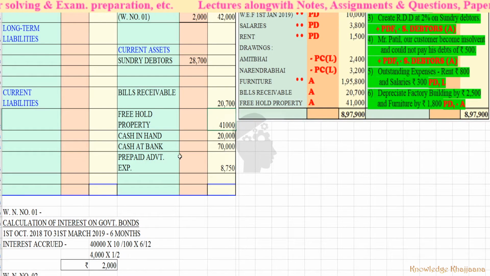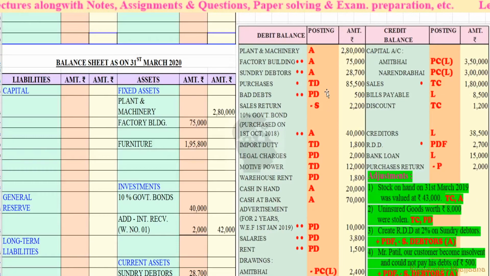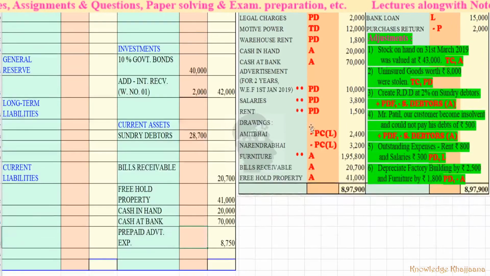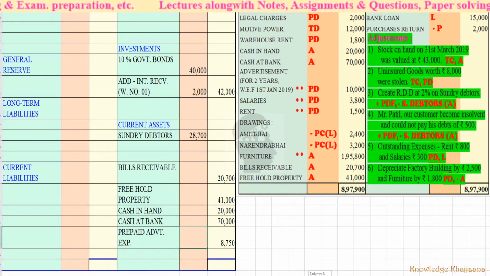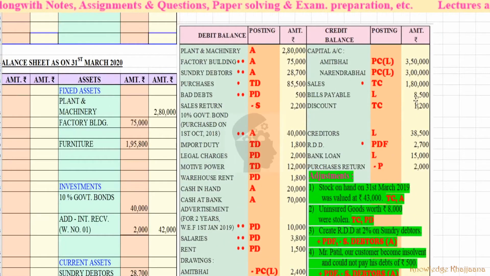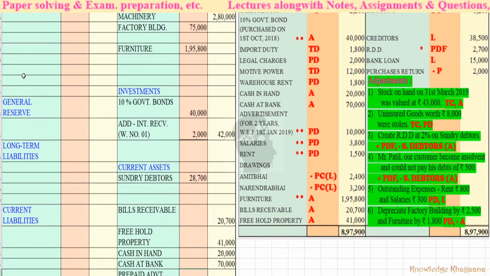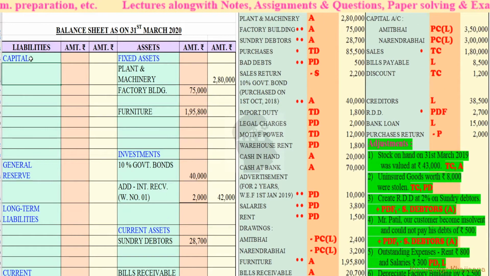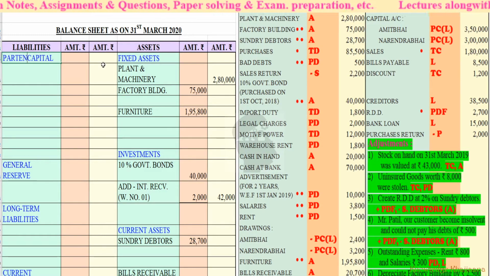So far we have completed the debit side of the trial balance except for the drawings. Then we can record here the partners' capital.